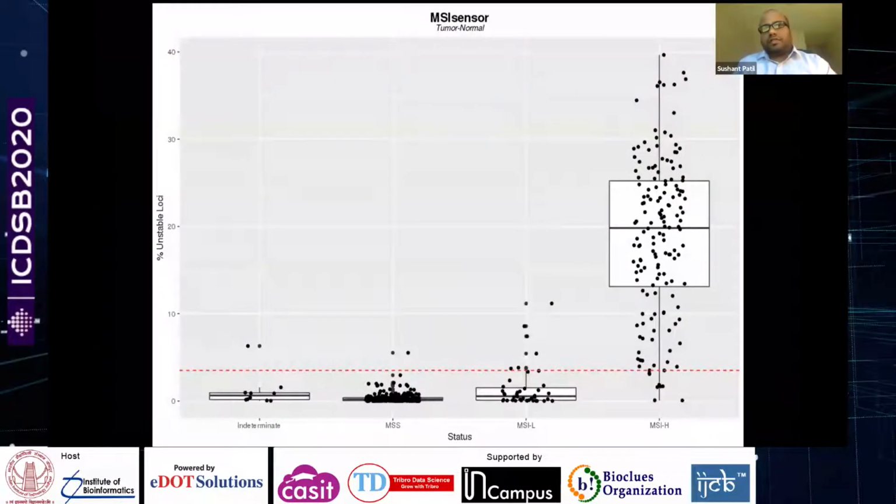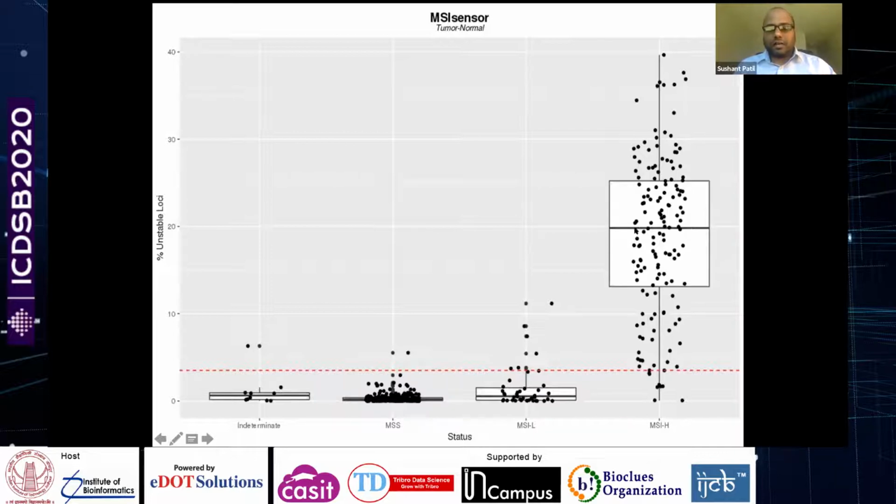Here are the results of MSIsensor's tumor normal algorithm, MSIsensor's algorithm in tumor normal mode. Here I have shown you the samples from the TCGA UCEC cohort, which is endometrial carcinoma. On the y-axis, you have percentage of unstable loci, and on the x-axis, there are box plots of 4 types of annotated samples: indeterminate, MSS, microsatellite low, where L stands for low, and microsatellite high.